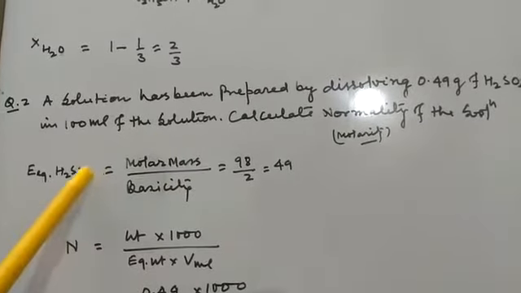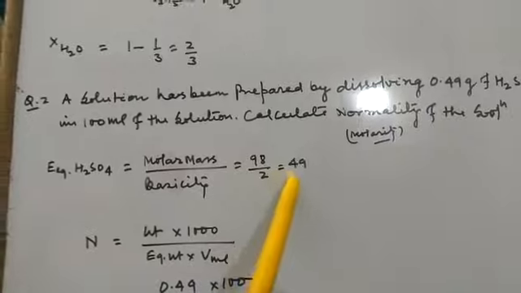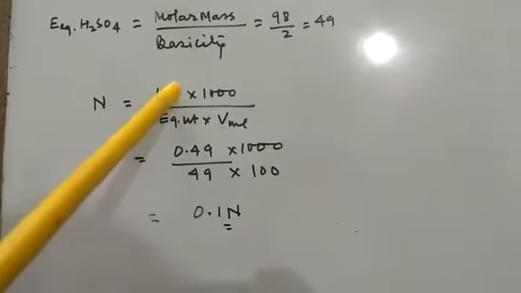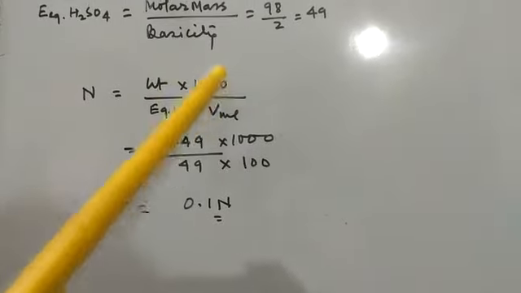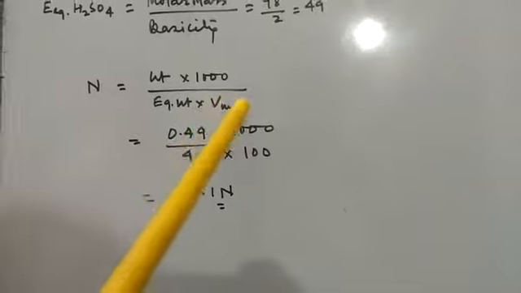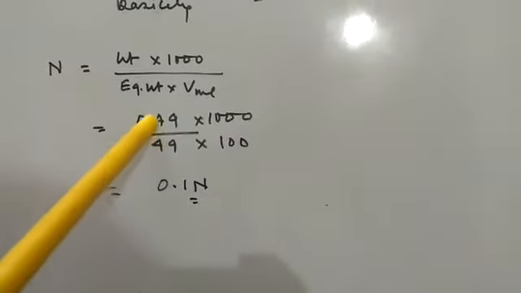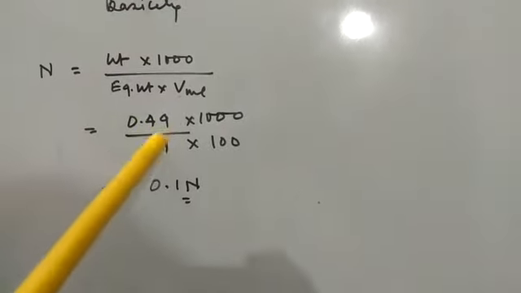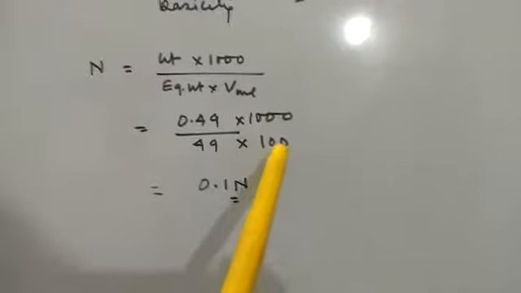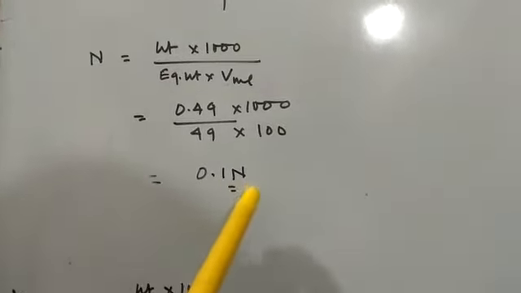Molar mass of H2SO4 is 98 divided by 2, so this will be equal to 49. Normality equal to weight into 1000 divided by equivalent weight into volume, where volume is in milliliter. So this will be equal to 0.49 divided by 49 into 1000 divided by 100, which is equal to 0.1 N.